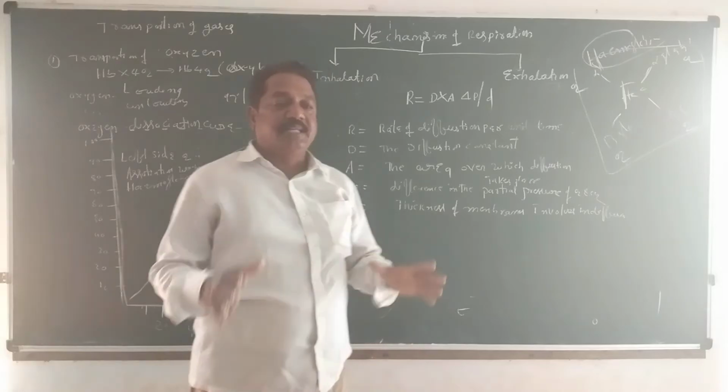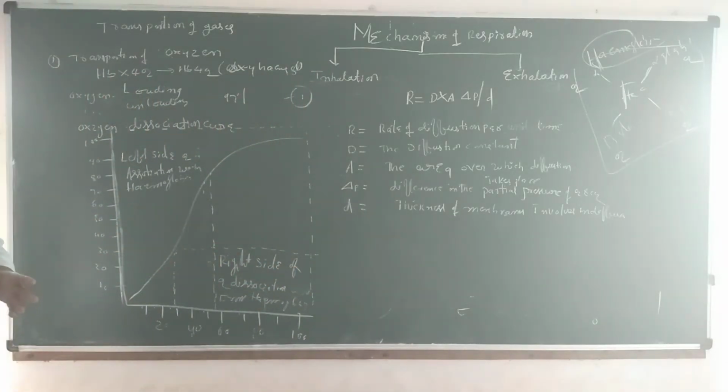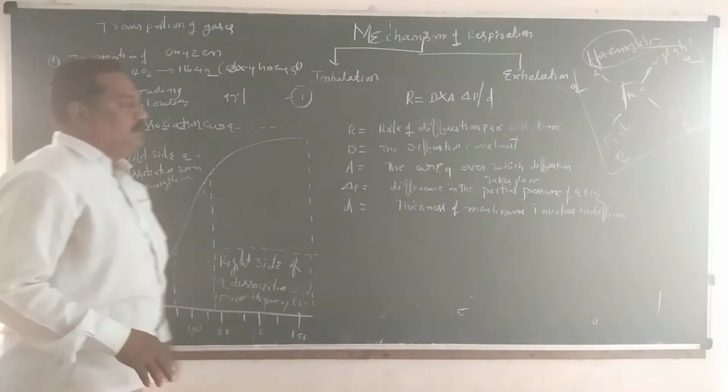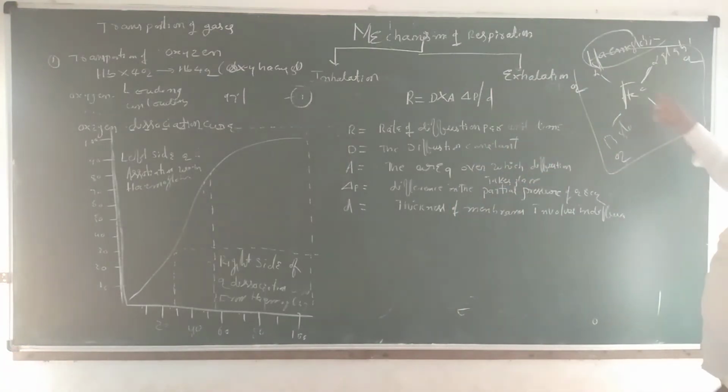So oxygen should first combine with the hemoglobin. Oxyhemoglobin is formed, and only after that is it transported from one place to the other in the patient. Before that, I am discussing the general structure of the hemoglobin molecule. Here the ferrous ion is combined with four important globin proteins: two are alpha globins, and the other two are beta globins. So there are four globins in one hemoglobin molecule.